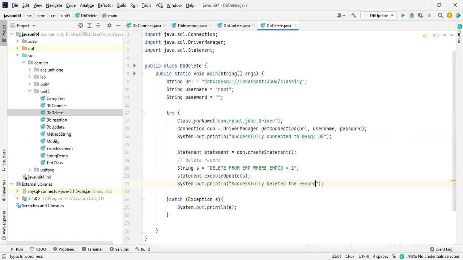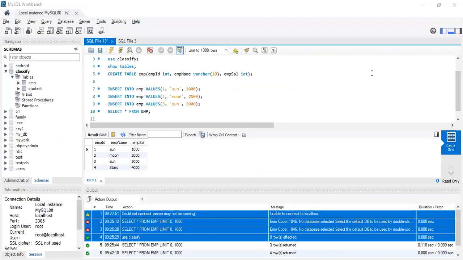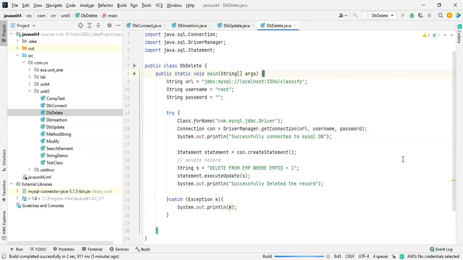Record. Okay, we are going to record. So what will this do? The record with employee ID equal to 1 will be deleted. Let me show you over here. So this one will be deleted, 1, Sun and 1,000. Let me run this program. Run it.